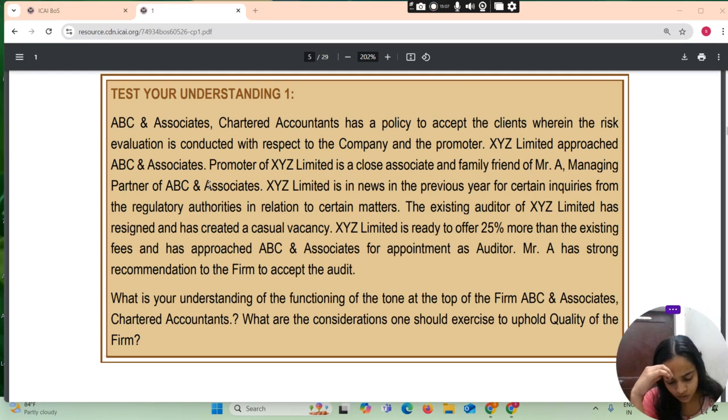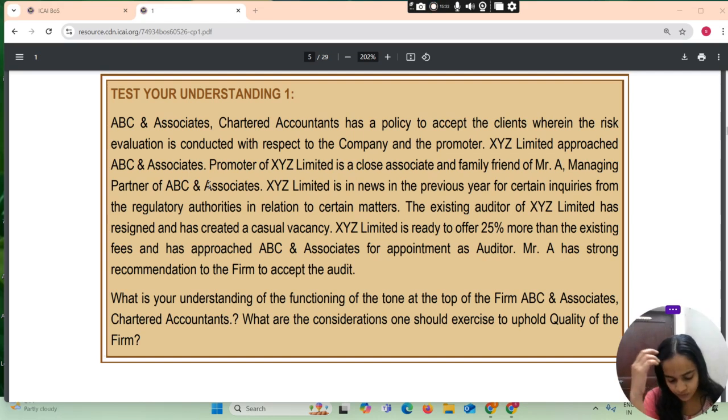XYZ Limited was in the news in the previous year for certain inquiry from the regulatory authority in relation to certain matter. The existing auditor of XYZ Limited has resigned and has created a casual vacancy. XYZ Limited is ready to offer 25% more than the existing fee and approaches ABC and Associate for appointment as auditor. Mr. A has strongly recommended to the firm to accept the audit.